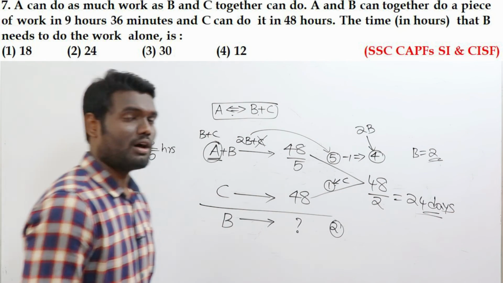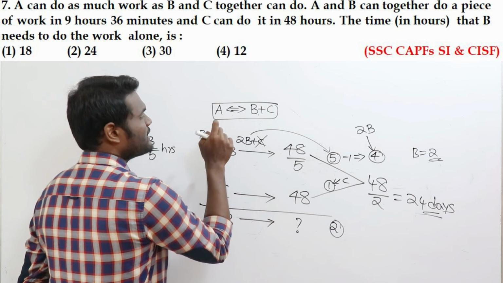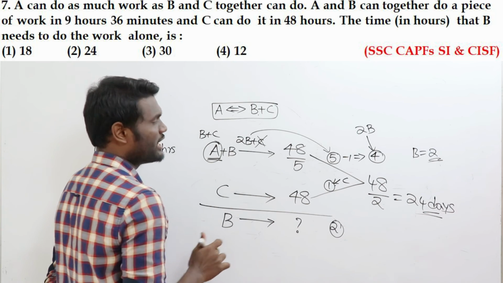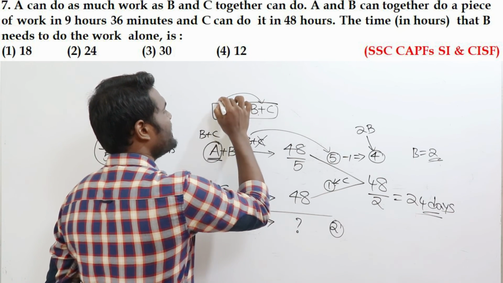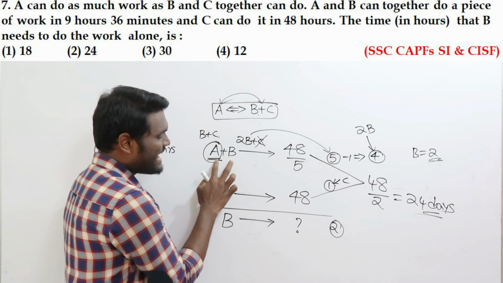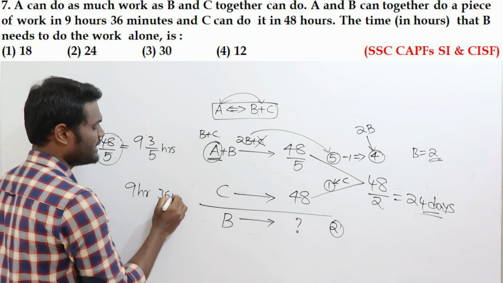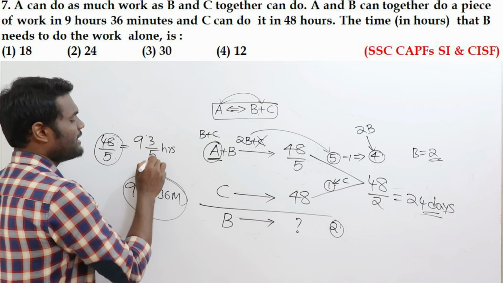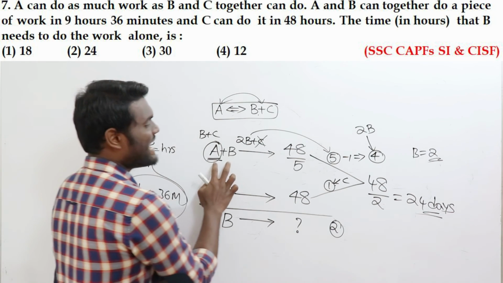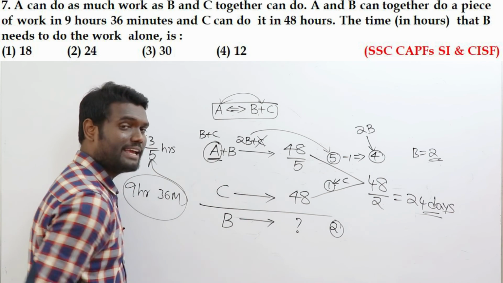Okay, simple one. If it is not clear, observe one more time. The question is clearly saying that A is going to take the same time as B and C together, which means A will be equal to B and C. The question said that if A and B work together, they take 9 hours 36 minutes. If I convert that in terms of hours, it is nothing but 48 by 5 hours. So A and B together take 48 by 5 hours. C alone takes 48 hours. Your question is, B alone how many hours?